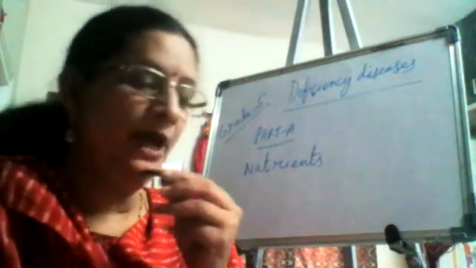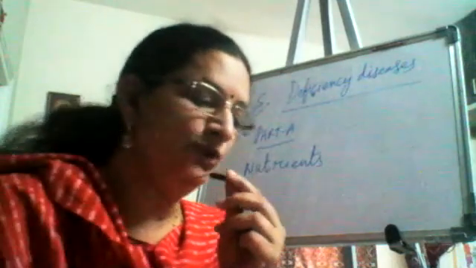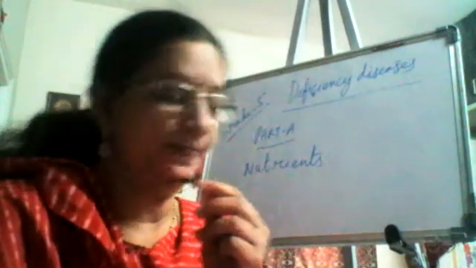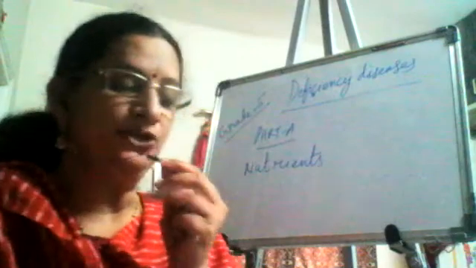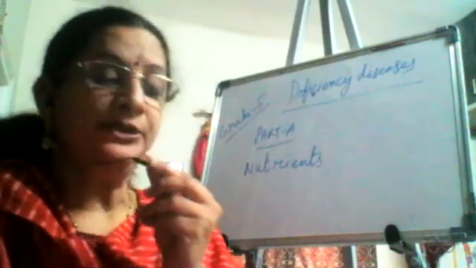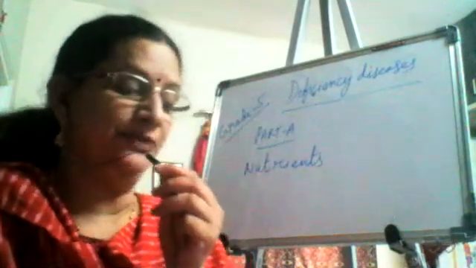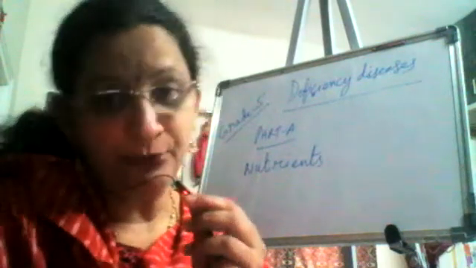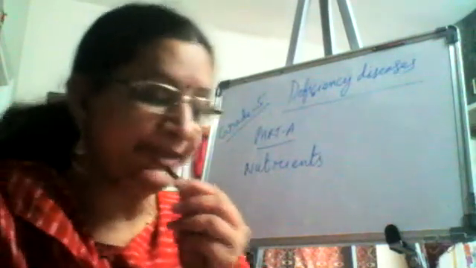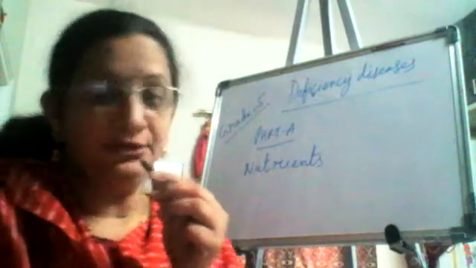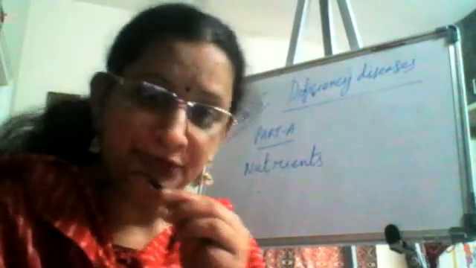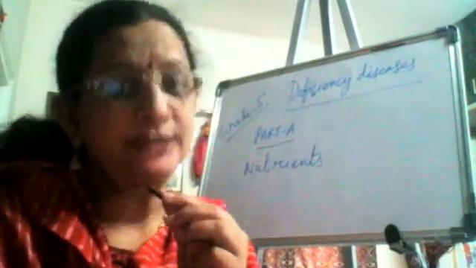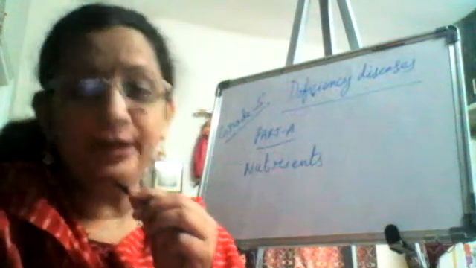So what are these nutrients? Let's read. However, all food products do not contain same nutrients. Nor are they consumed in right proportions. The different foods may be rich in one kind of nutrient but poor in others. The essential nutrients for us are the following. What are the essential nutrients? Essential means what is important, what are required for the body.